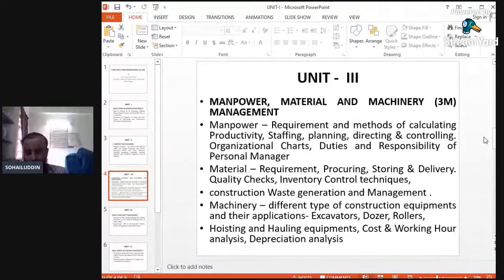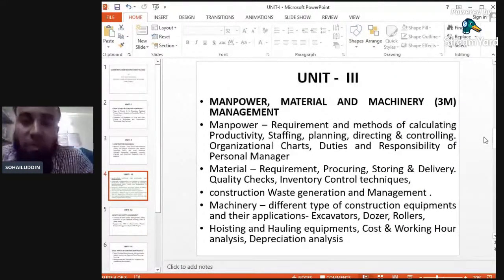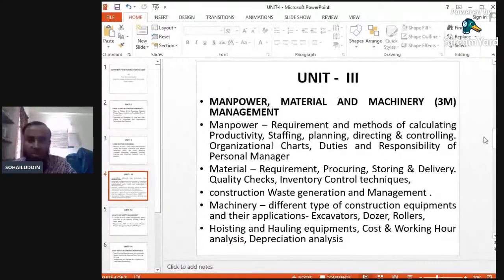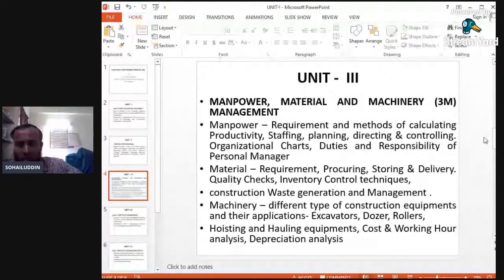Machineries nowadays are very important, because various advanced equipments, machineries, and techniques are used in order to reduce the construction period, the construction span. In old days, you have seen that constructing a road of 1 kilometer, or 2 or 10 kilometers, required days, even months. But nowadays, due to the various machineries and advanced equipments, a kilometer or half a kilometer can be constructed in a day.